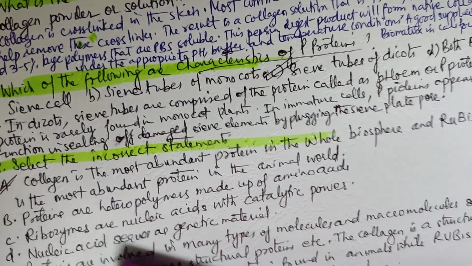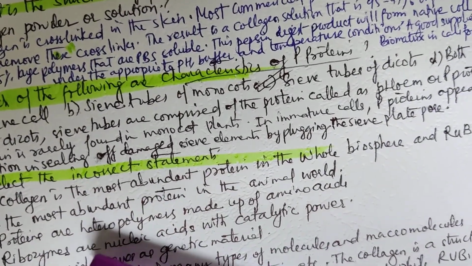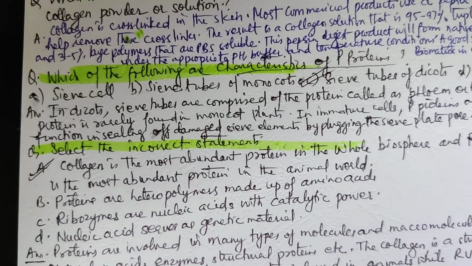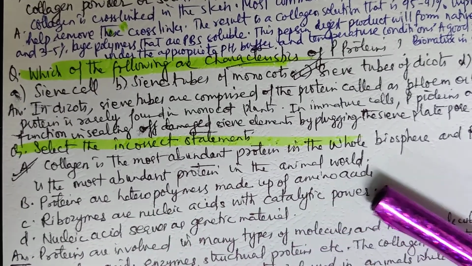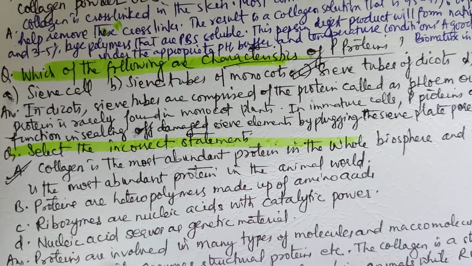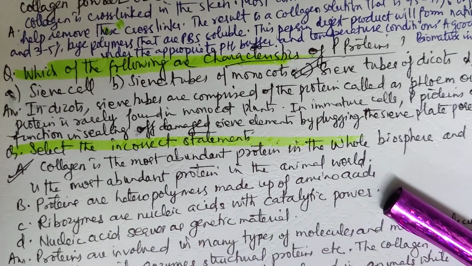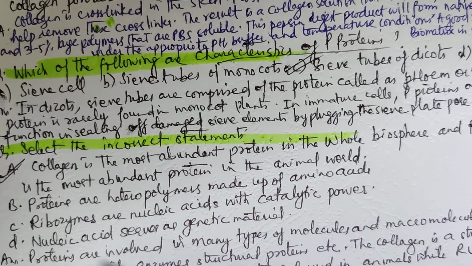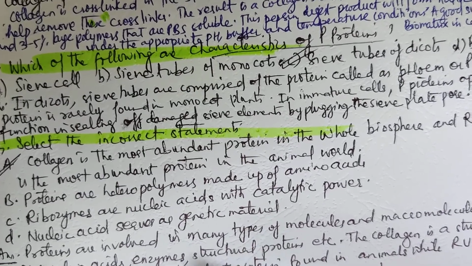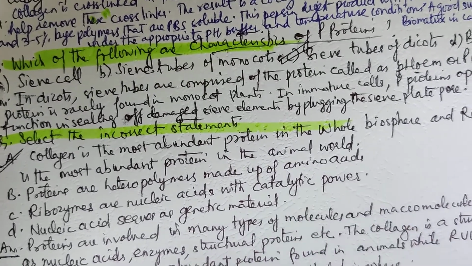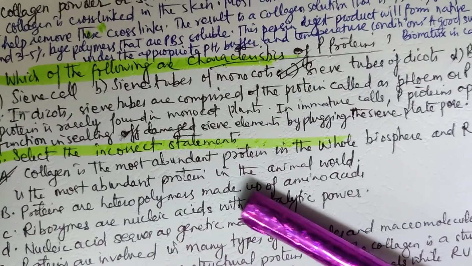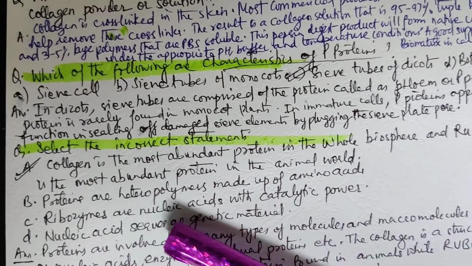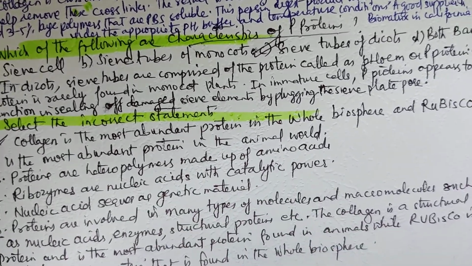Next question: select the incorrect statement. Option A, collagen is the most abundant protein in the whole biosphere and rubisco is the most abundant protein in the animal world. B, proteins are heteropolymers made up of amino acids. C, ribozymes are nucleic acids with catalytic power. D, nucleic acid sequence serves as genetic material. The answer is A: collagen is the most abundant protein in the whole biosphere and rubisco is the most abundant protein in the animal world.